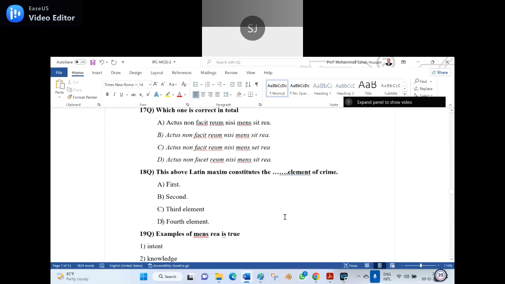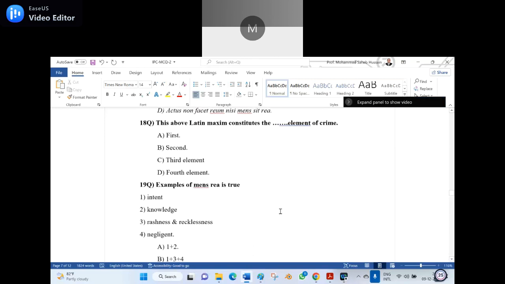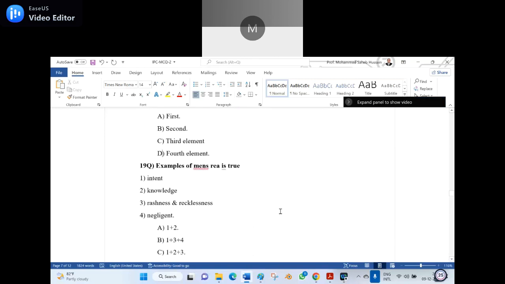We already told you the first element is human being. D, sir? Wrong. C, sir? Wrong. B, second. The above Latin maxim is the second element. The first element is human being. Is it clear? Yes, sir.